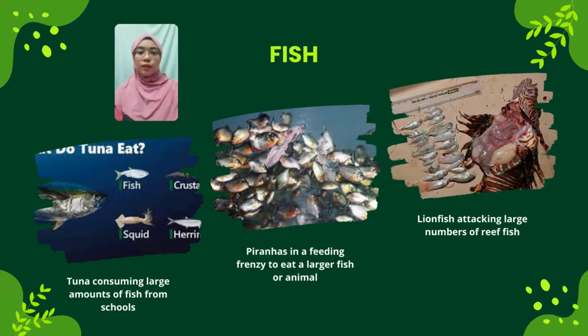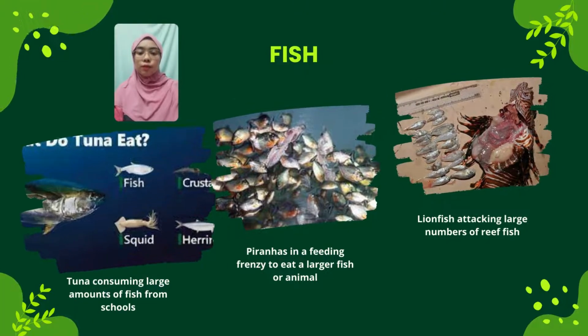Next is fish. There's always a bigger fish, as you may have heard. Examples of fish predation include tuna, piranhas, and lionfish.